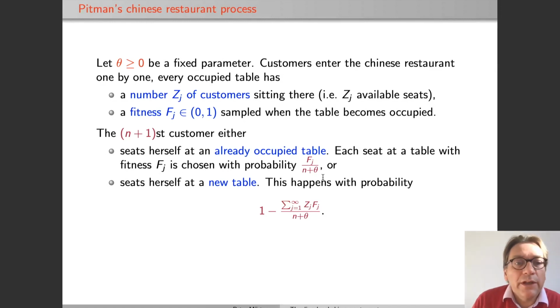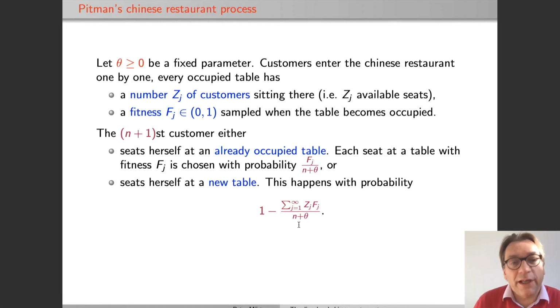And again, the customer sits at a new table with the remaining probability, which is just 1 minus the sum of Zj, this is the number of customers, multiplied with Fj, the fitness of the table, divided by n plus theta. Because the Fj is between 0 and 1, this probability is also between 0 and 1.